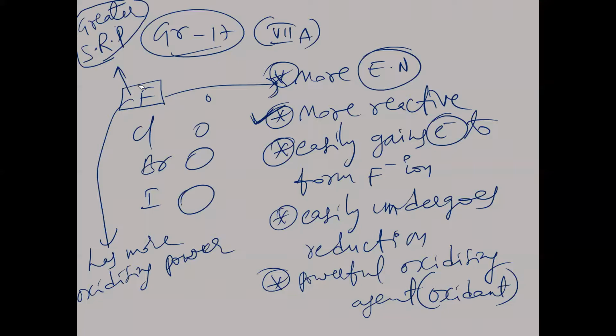The most non-metallic element has the most electronegativity and is the most reactive non-metal, and it most easily undergoes reduction. It most easily gains electrons. That means it most easily undergoes reduction. Therefore, it is the strongest oxidizing agent. Is the concept clear now? So in a group of non-metals, from top to bottom, reactivity decreases. Let's take the screenshot.